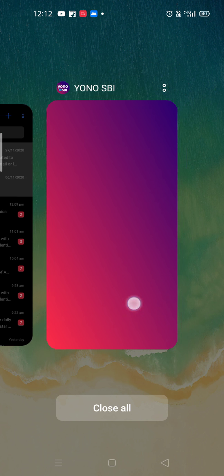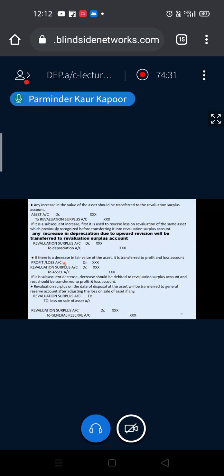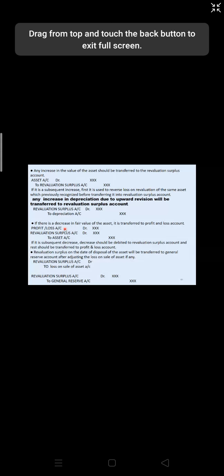So the point is, whenever your asset is going up, revaluation surplus is created. Whenever the asset is going down, it is adjusted against revaluation surplus if surplus exists, and if surplus does not exist, then it is transferred to your profit and loss account. So this is the use of revaluation surplus: you can use the revaluation surplus to set off the decline in the fair value of the asset in the subsequent year. Okay. Now the next thing is, suppose